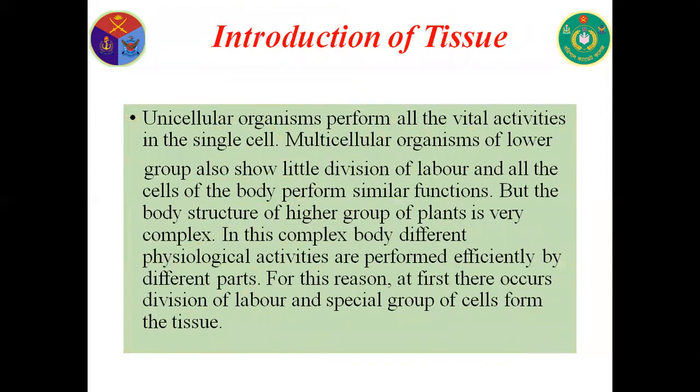Now, introduction of tissue. You know, my dear cadets, a unicellular organism performs all the vital activities in the single cell. Multicellular organisms of lower groups also show little division of labor, and all the cells of the body perform similar functions. But the body structure of higher groups of plants is very complex and complicated. In this complex body, different physiological activities are performed efficiently by different parts. For this reason, at first, there occurs division of labor and special groups of cells form the tissue.